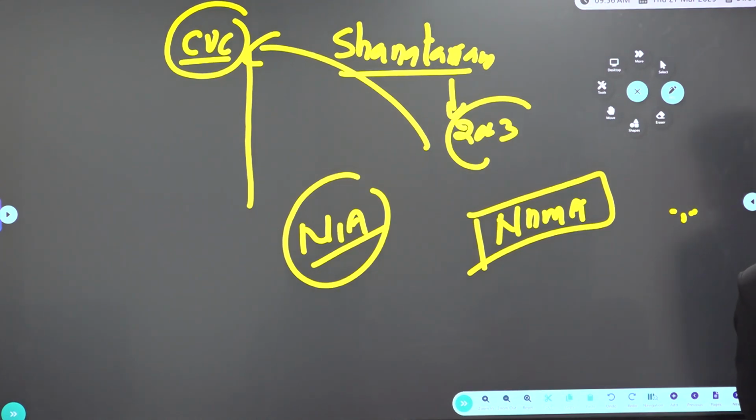NIA can search any premises without a warrant also. Why? Because it is an investigative authority to prevent possible incidents. If they feel something wrong is going to happen, they can come and search. Of course, fundamental rights should not be violated. So these are some of the non-constitutional bodies, but not much important.